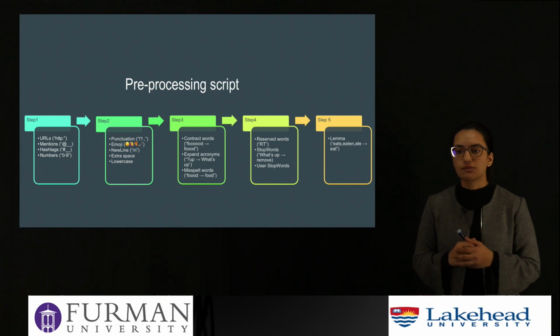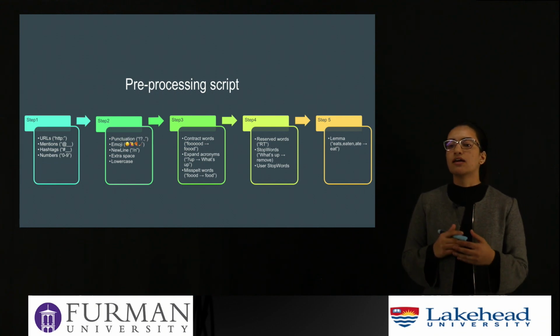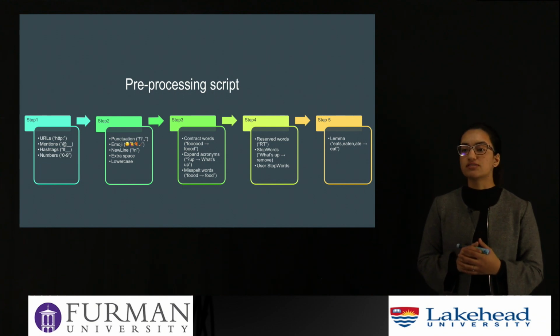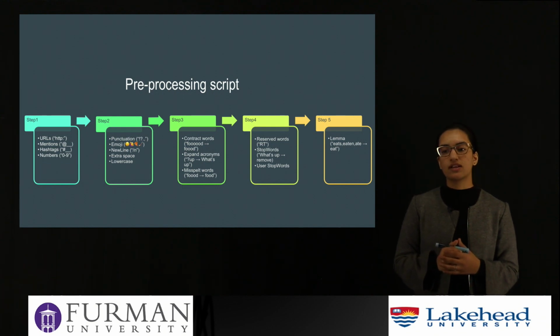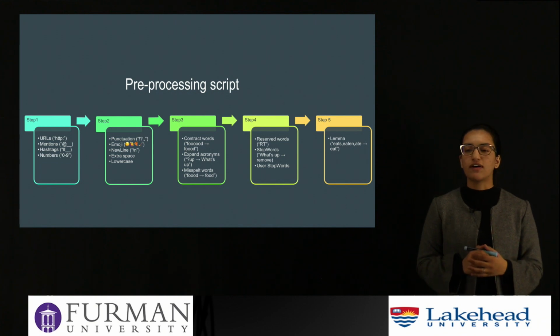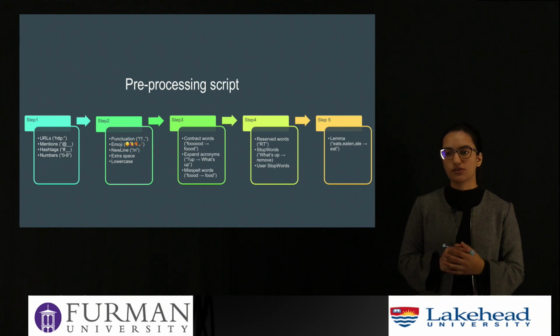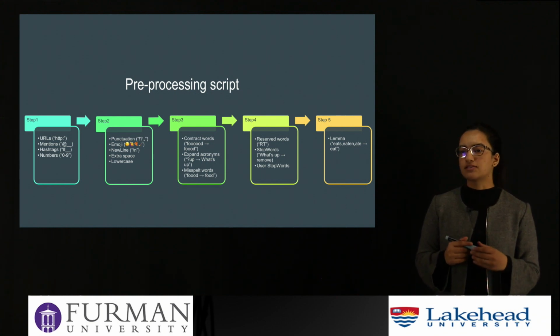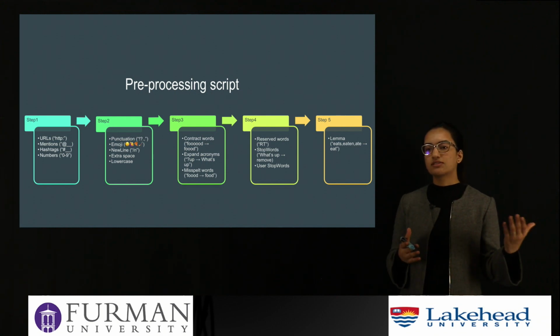And then we are expanding acronyms as well as correcting misspelled words. After that, in step 4, we are removing reserved words, stop words, as well as user-specified stop words. Finally, we pass our tweets through a lemmatization script to convert them into their lemma form, that is, their root form.